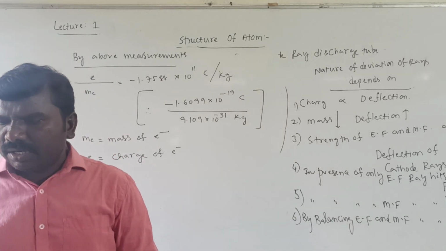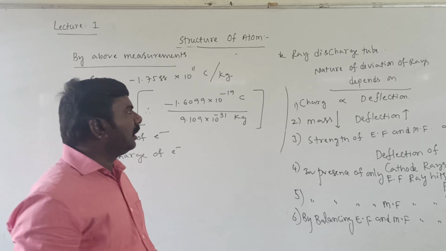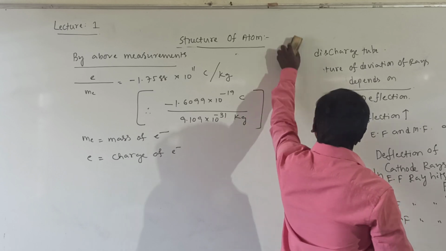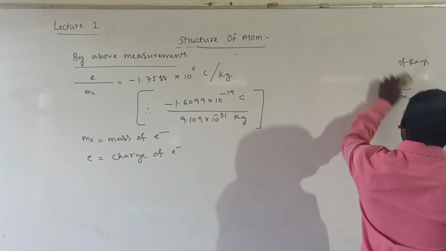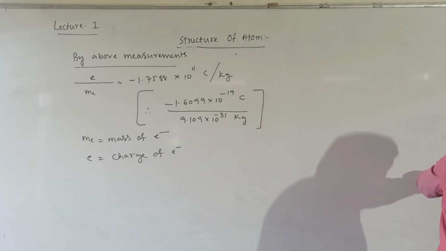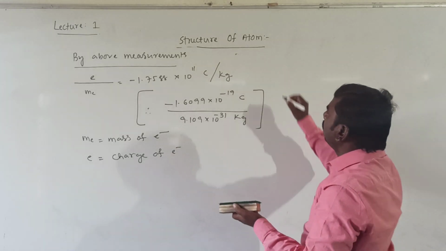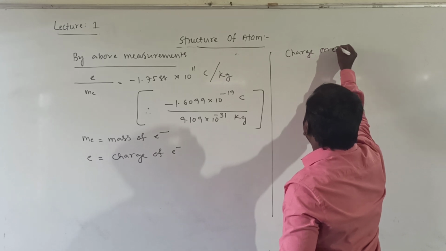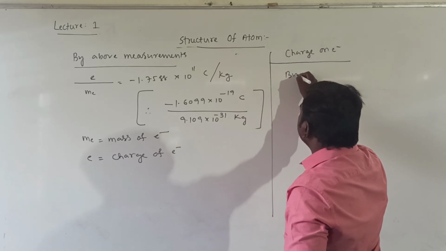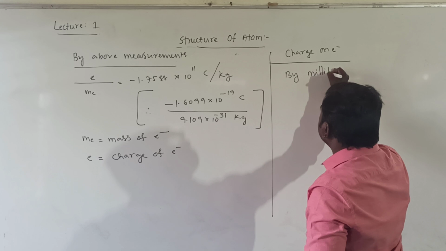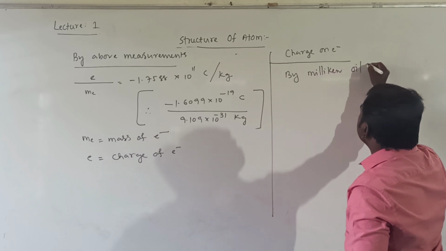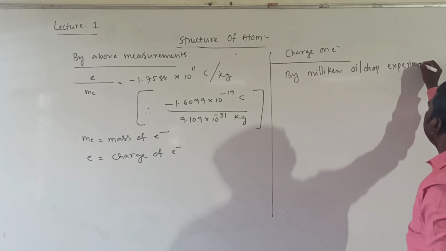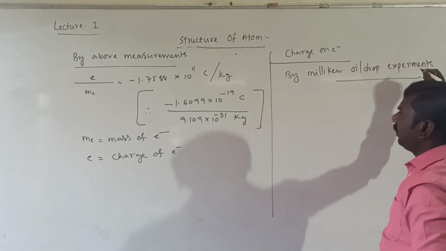Next one, charge on the electron. Charge on the electron was given by Millikan's oil drop experiment.